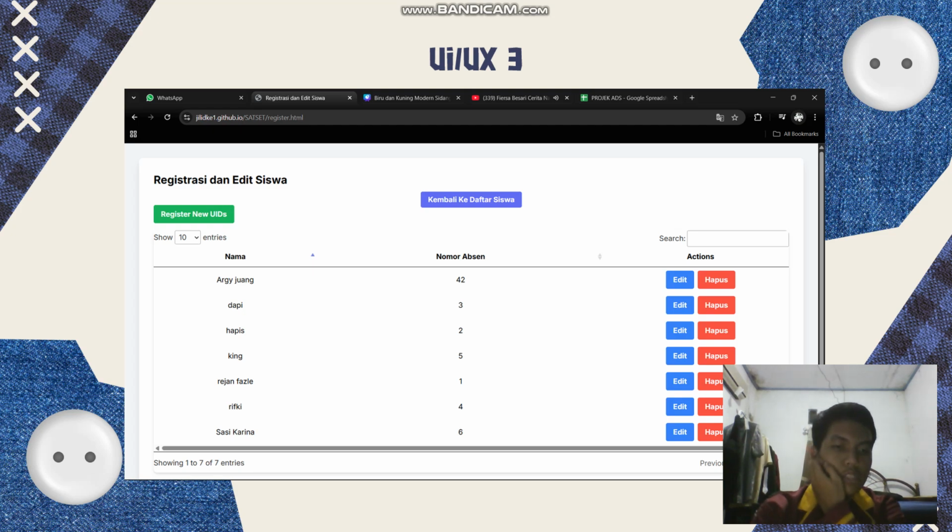This section displays and allows editing of newly registered cards. The card does not initially contain any name, but through this screen we can edit and assign names. Once edited, when the card is tapped again, it will display the assigned name along with the attendance status.